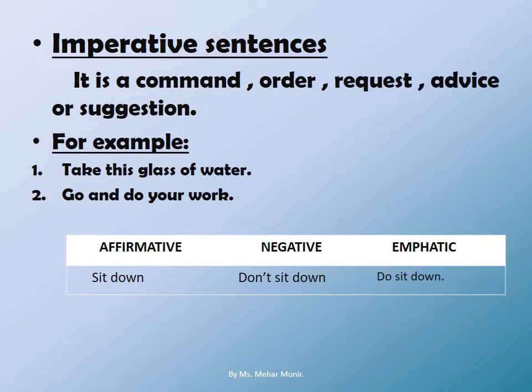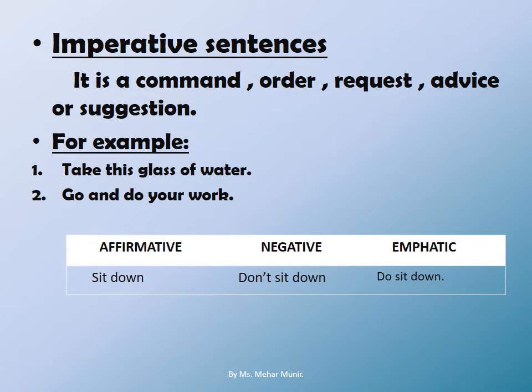Kind number 2 is imperative sentences. It is a command, order, request, advice, or suggestion. For example, take this glass of water. Sentence number 2, go and do your work. When I am commanding, ordering, requesting, advising, or suggesting something, I am using imperative sentences.